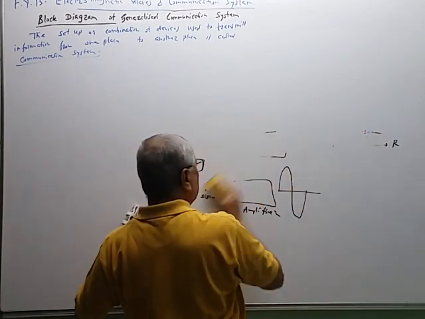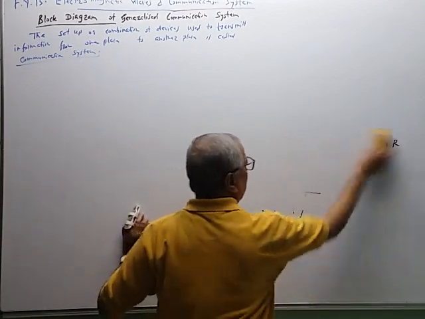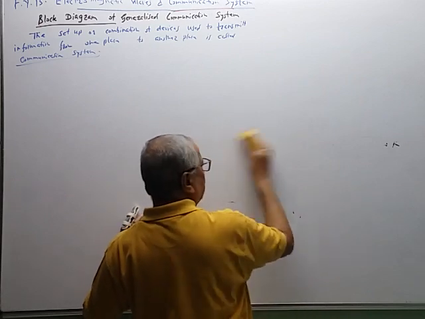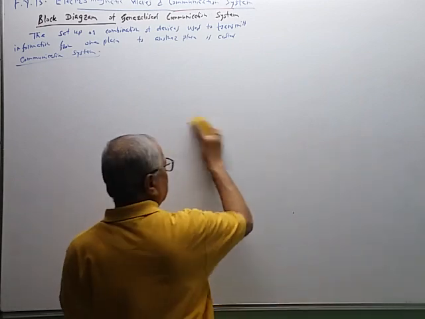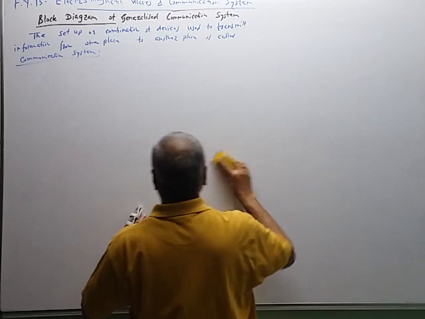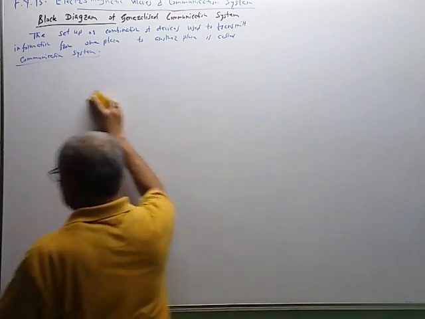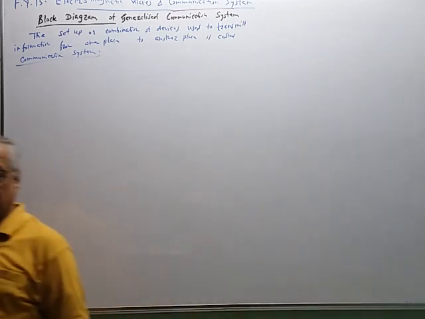So it is a collection or it is a setup used to transmit the information from one place to another place is part of the communication system. And now we will give the block diagram.